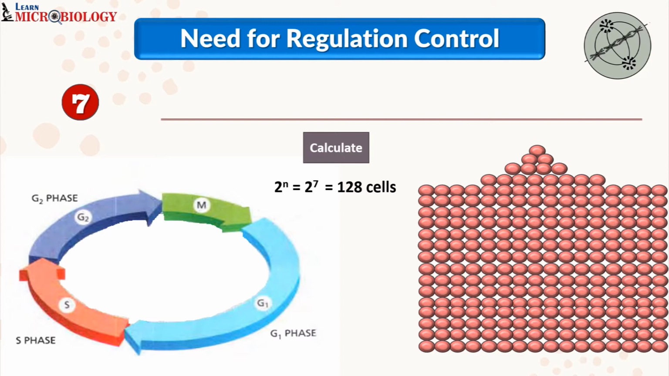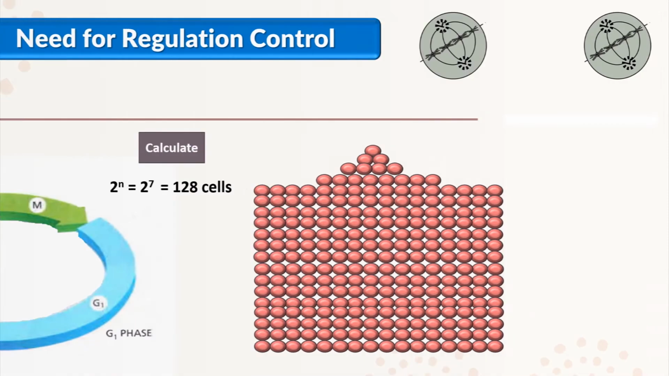Thirdly, we know that DNA replication takes place in the S phase. For example, if there was no control, then it is possible that before the completion of DNA replication, the cell can go to the G2 phase and then to the M phase. What will happen because of that? The cell which divides will not receive a complete set of the DNA. So to avoid all these issues, we have something which is called regulation control. We will be studying about regulation control in detail in this video.